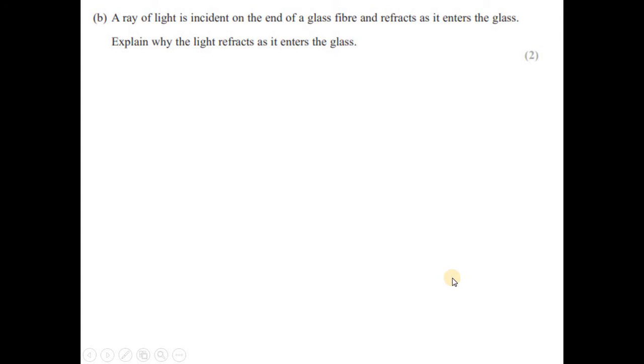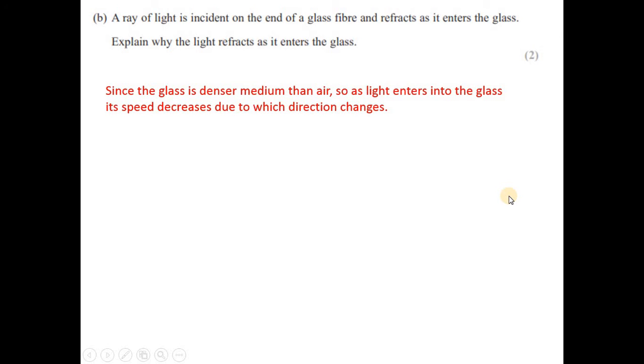A ray of light is incident on the end of a glass fiber and refracts as it enters the glass. Explain why the light refracts as it enters the glass. Clearly, glass is a denser medium, and due to high density or high refractive index, the speed of the light decreases. And due to the decrease in the speed of light, the direction of the light or the wave changes. That's why we say that we have refraction. So two points: decrease in speed and change in direction. That's what we call refraction.